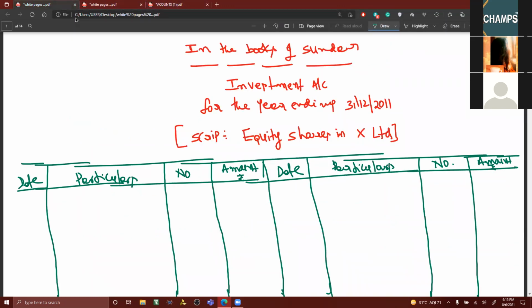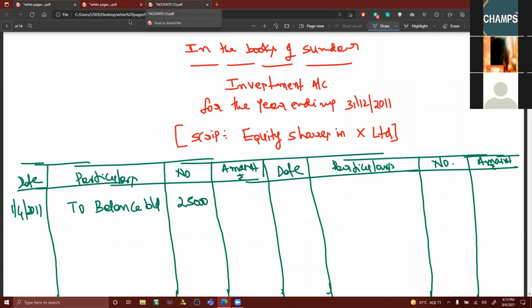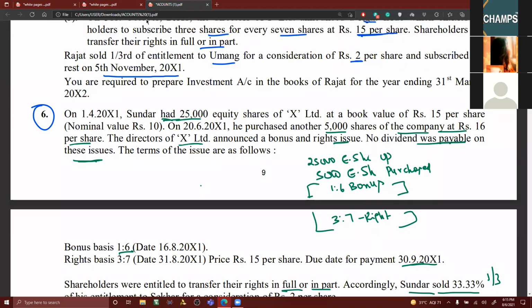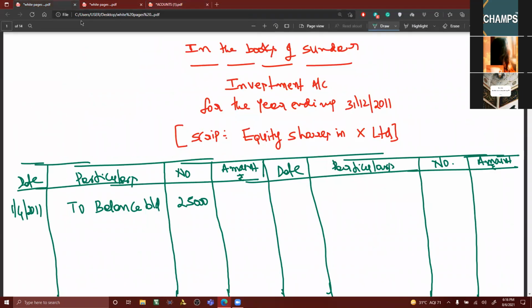First, 1/4/2011. To balance brought down, 25,000 equity shares. The amount has been given as, shall I take it as 15 rupees or 10 rupees? 15. What is the value? 25,000 and 15, 3,75,000. 3,75,000, 1/4/11. Next.